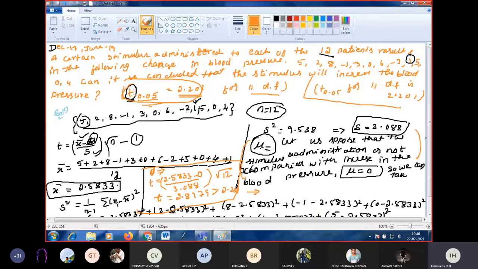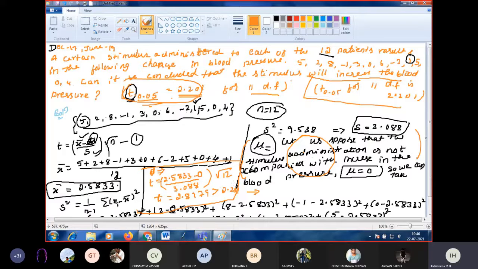So what do we have to conclude? This is 5%, which means the remaining is 95%. At the 5% level of significance, we are rejecting this hypothesis. But at the 95% confidence level, what is our hypothesis? Stimulus in general is accompanied with increase in the blood pressure. So that will be accepted.